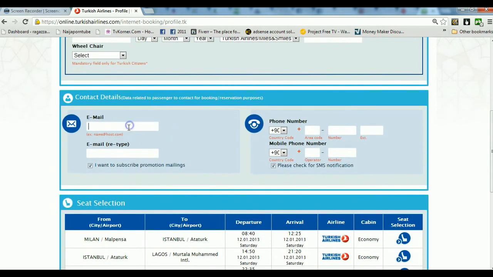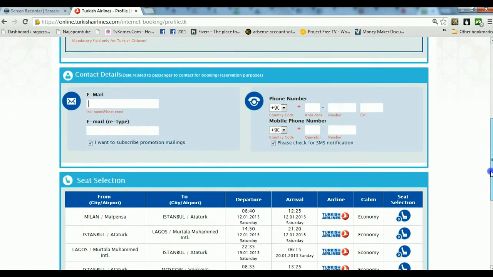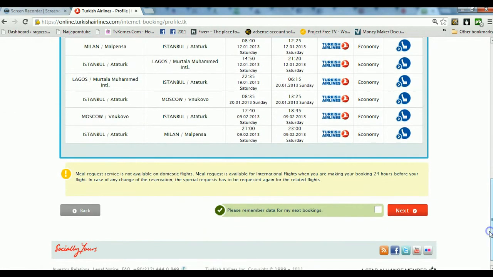Then here you put your own email address, since you are the buyer, they will send the email to you. Then you retype the email address. Then here you put your own telephone number, for Italy. The reason you put your own telephone number is that if anything happens with the flight, maybe a change of your flight or anything, they will send it directly to your own telephone number. Then after that one, you click next.